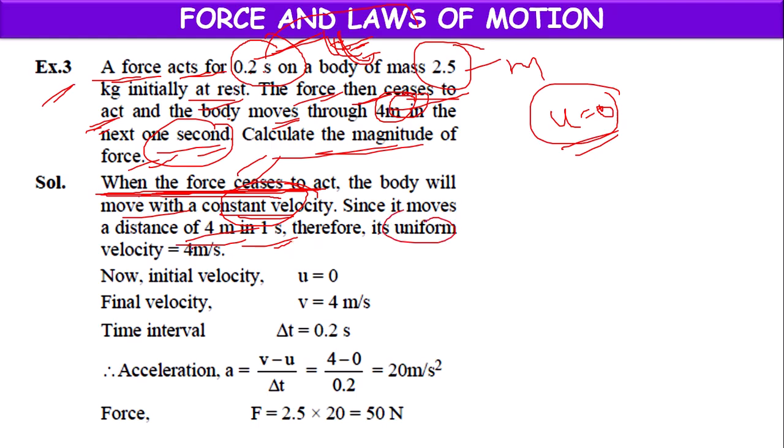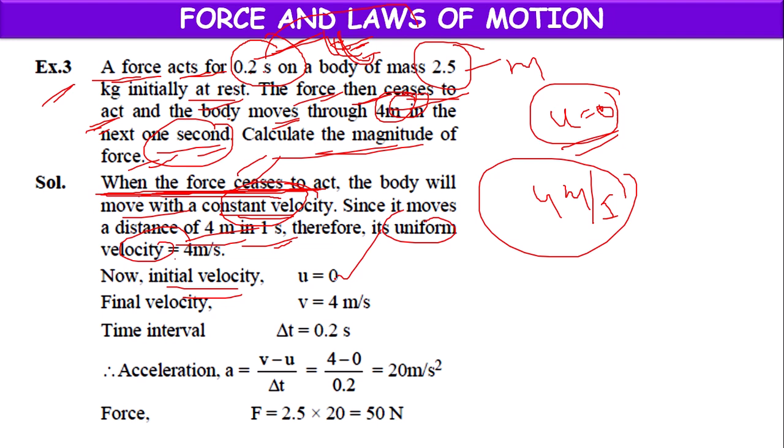So its uniform velocity will be 4 meter per second. This is the uniform velocity of the body. But here initial velocity is 0, but final velocity after 0.2 seconds, it is moving with a uniform velocity of 4 meter per second.